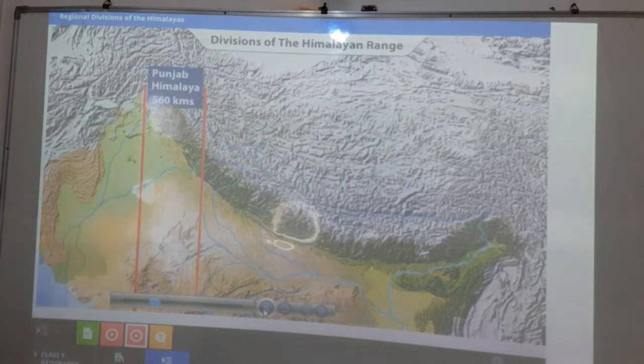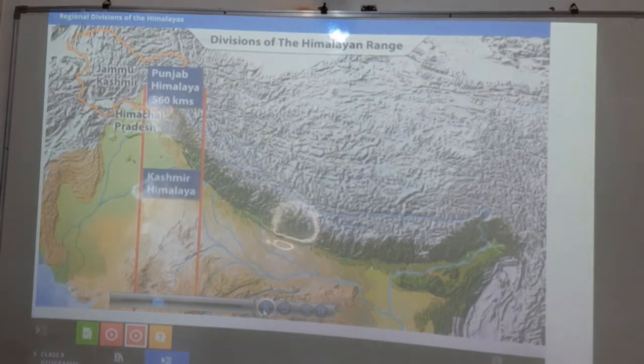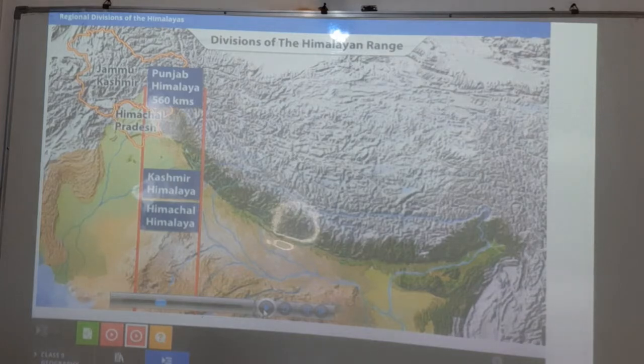A large portion of the Punjab Himalaya is in Jammu and Kashmir and Himachal Pradesh. Hence, it is also known as the Kashmir Himalaya and the Himachal Himalaya in the respective regions. So this Punjab Himalaya covers Jammu and Kashmir and Himachal Pradesh, which is why it is also called the Kashmir Himalaya and the Himachal Himalaya.